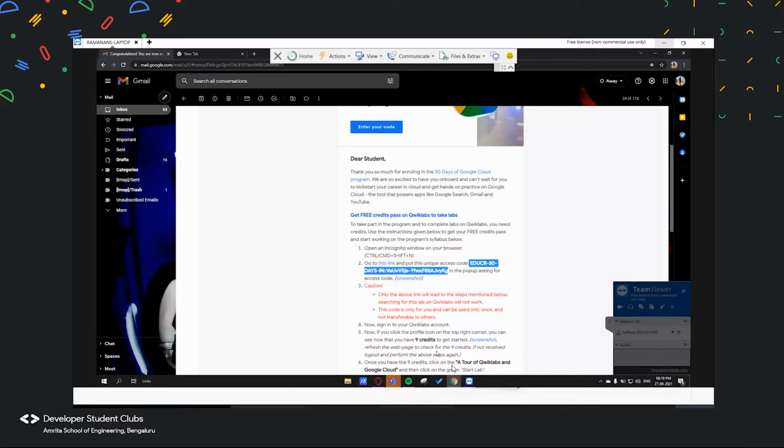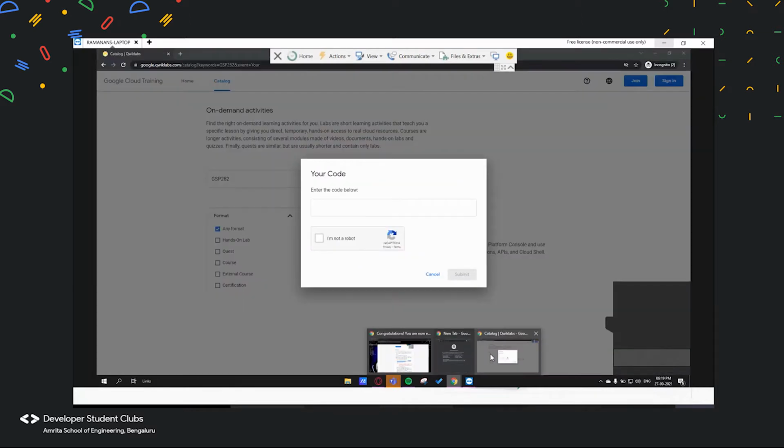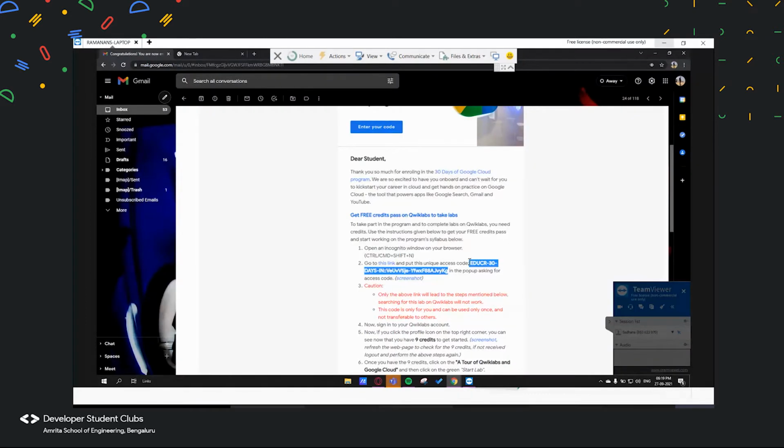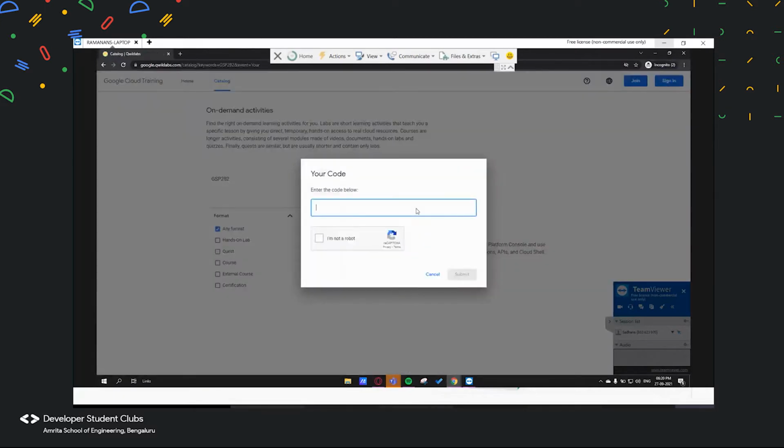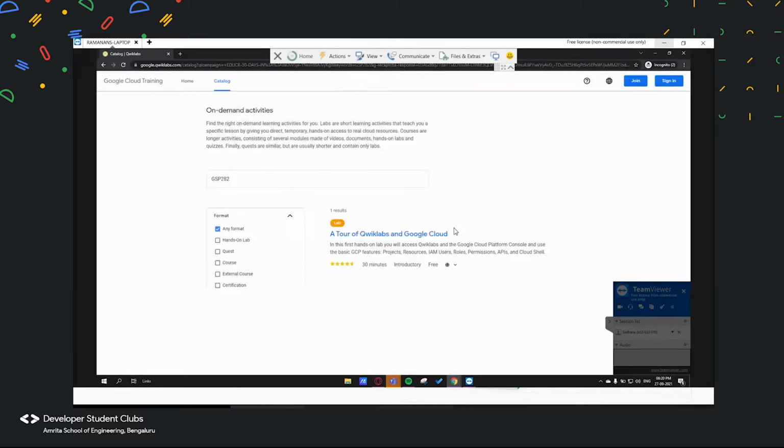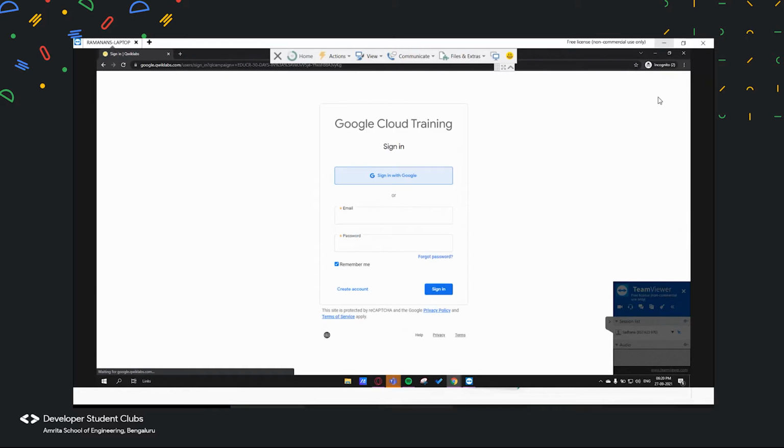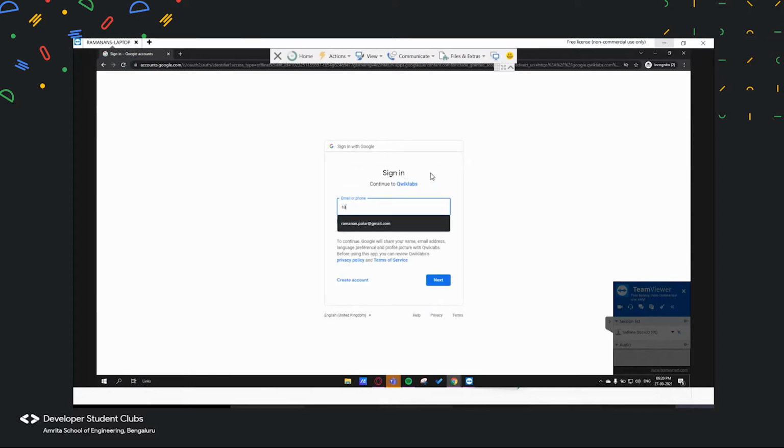Okay. So as I said, I hope all of you have done this. Open this in an incognito tab. Now copy this link, this unique access code that they've given. Copy that unique access code and paste it here. Now once you've done this, you will have to sign in with the Quick Labs email that you have given in both the forms.